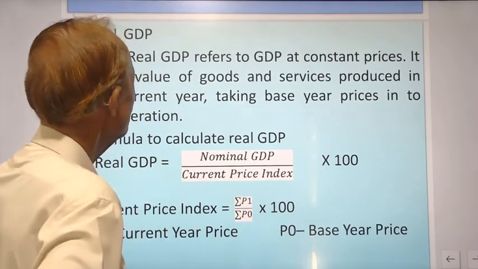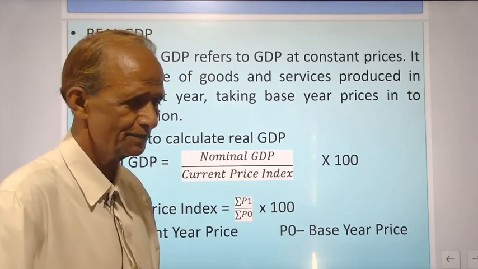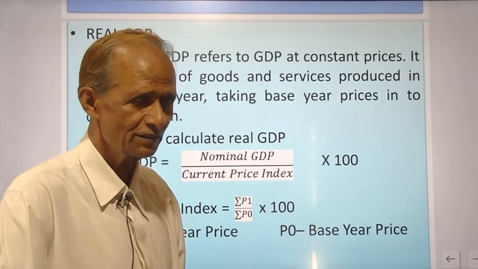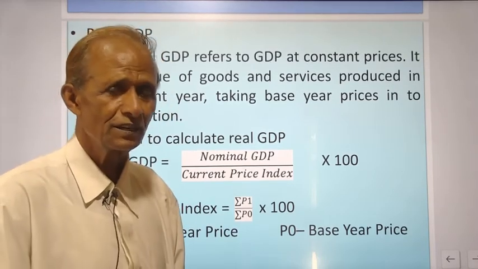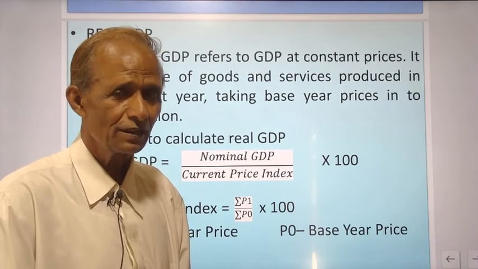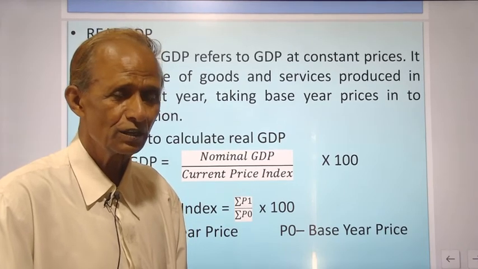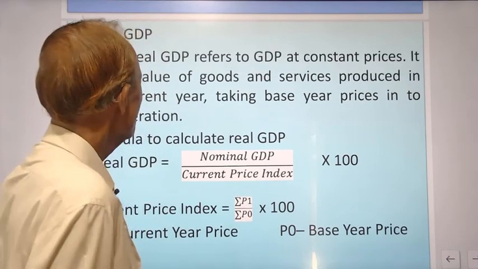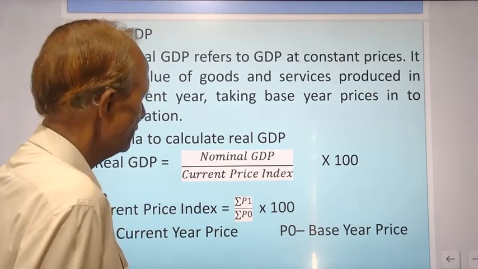Real GDP refers to GDP at constant prices, at base year prices, at fixed prices. For comparison, it is necessary that you should compare the production in two years at the same prices. So, real GDP refers to GDP at constant prices.